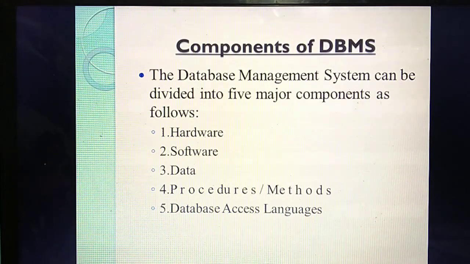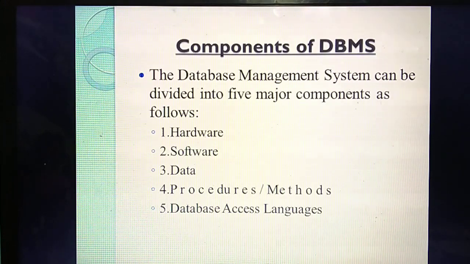What do you mean by DBMS? Database management system, isn't it? In a database management system, there are totally 5 major components. What are the 5 major components? Hardware, software, data, procedures and methods, and database access language. Please study this now itself. The 5 components are hardware, software, data, procedure, methods, database access language.